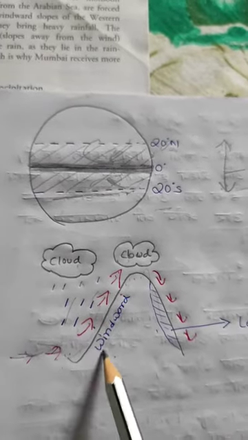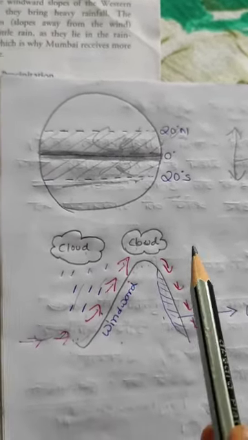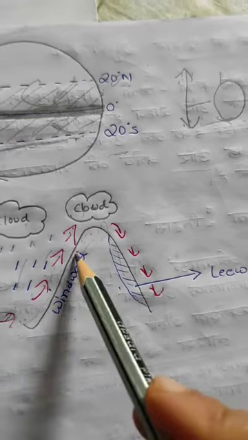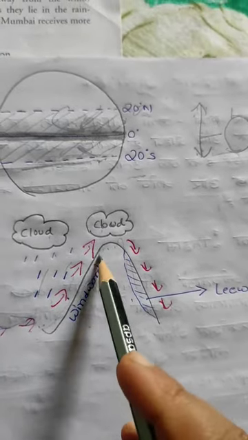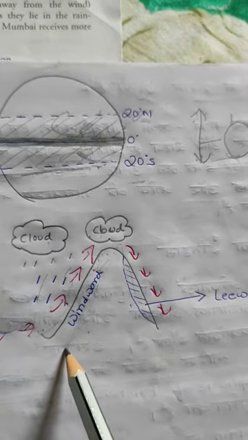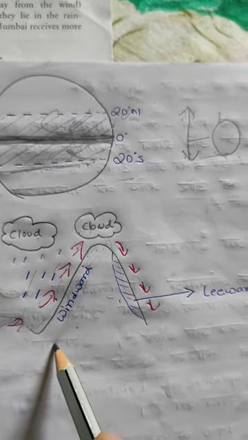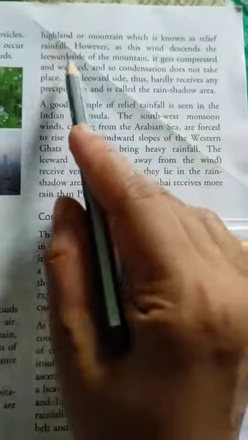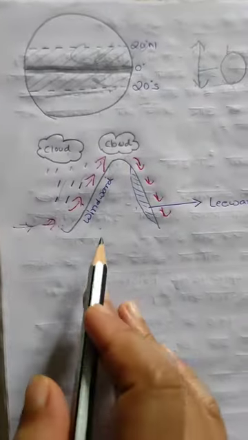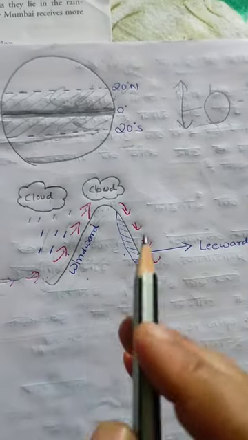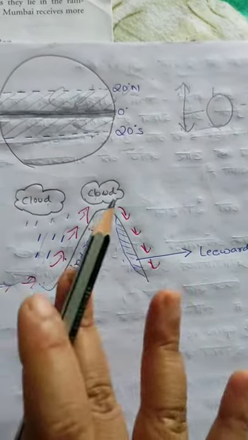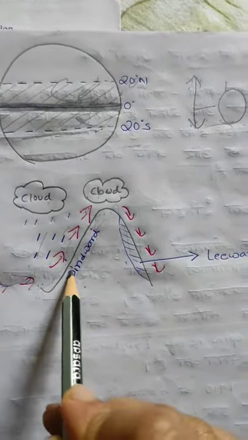If this wind is an onshore one, then there is heavy precipitation on the windward side. This type of wind causes heavy precipitation on the windward side of the highland or the mountain, which is known as relief rainfall, because here rainfall occurs due to the presence of the relief. So this kind of rainfall is known as relief rainfall.